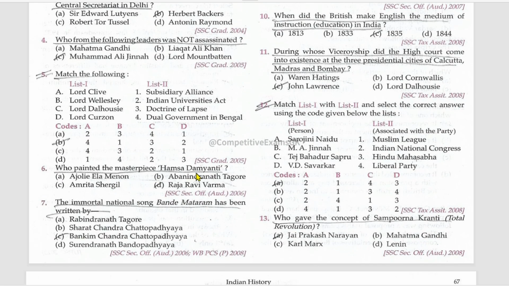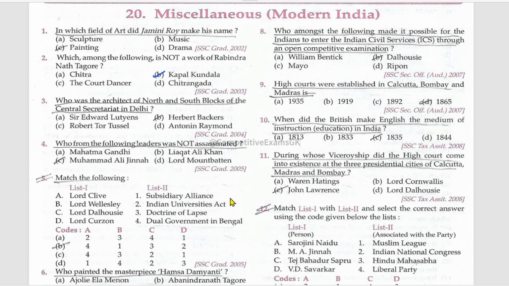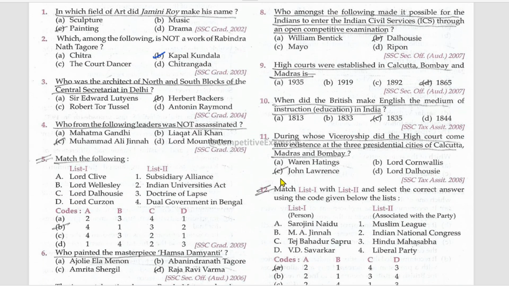Who painted the masterpiece Hamsa Damayanti? Raja Ravi Verma. The immortal national song Vande Mataram has been written by Bankim Chandra Chattopadhyaya, and this is taken from which book? Mention it in the comment, okay?